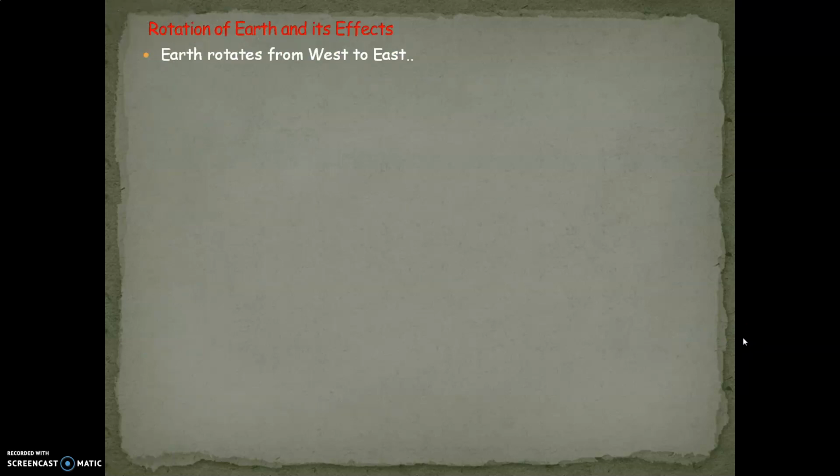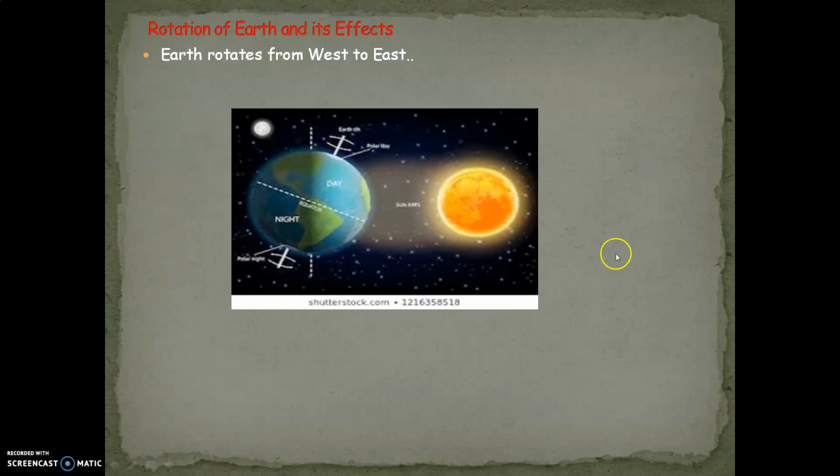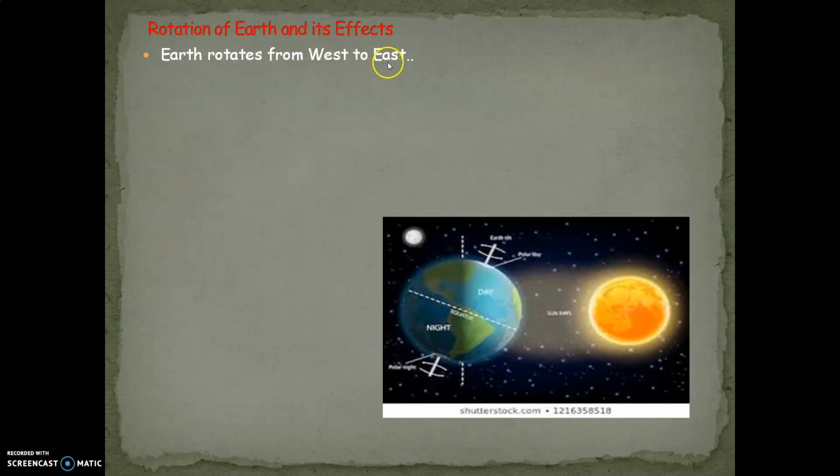We will now learn about the rotation of the earth and its effects. We learned that the earth rotates from west to east. We realize over here that as the earth revolves around the sun, half of the earth faces the sun, and this part of the earth experiences daytime, and the opposite part will have night time.